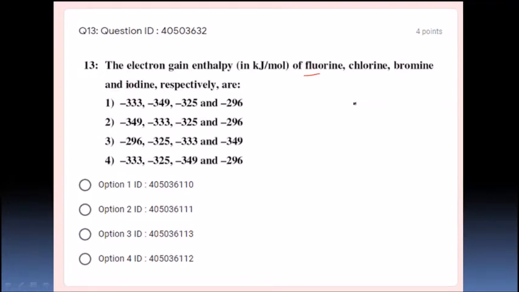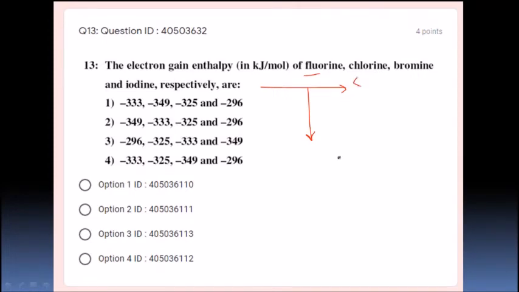That means electron gain enthalpy becomes more negative in a period when moving from left to right. They have given fluorine, chlorine, bromine and iodine, and we know that in a period it is going to be more negative towards the right side.